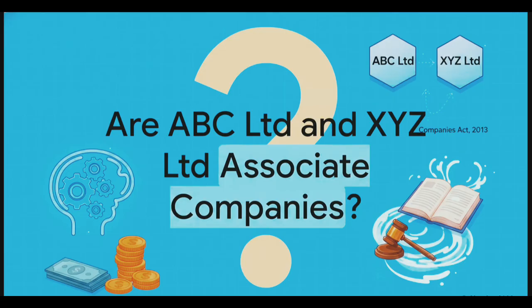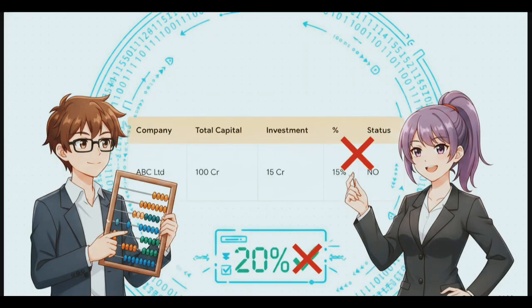Let's apply this to a practical business scenario straight from our notes. एक case study देखते हैं कि एग्जाम्स में ये कैसे टेस्ट होगा. Imagine ABC Limited has a total paid-up equity share capital of 100 crores. During the financial year, ABC allots equity shares with voting rights worth 15 crores to XYZ Limited. Based purely on these numbers, would ABC Limited and XYZ Limited be called associate companies under the Companies Act 2013? Let's move to the breakdown and see how this builds.